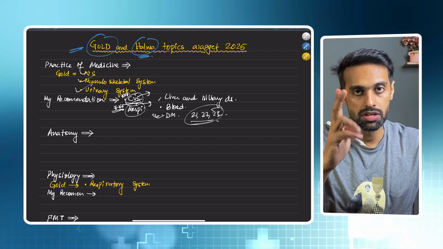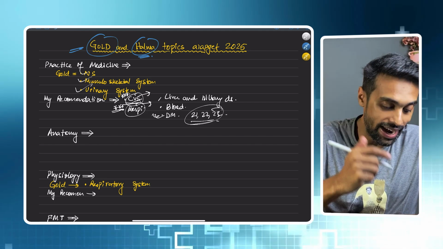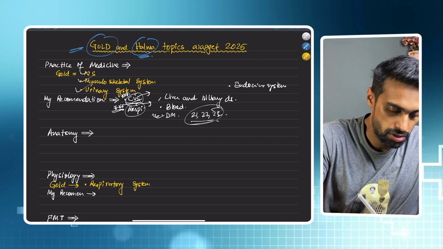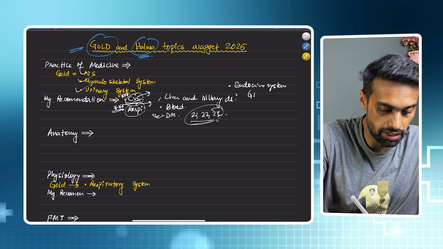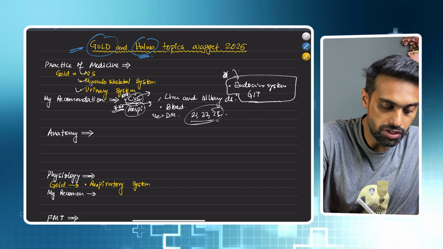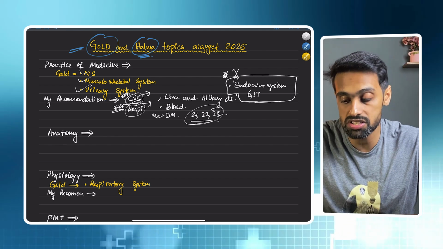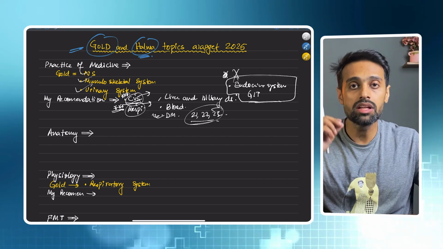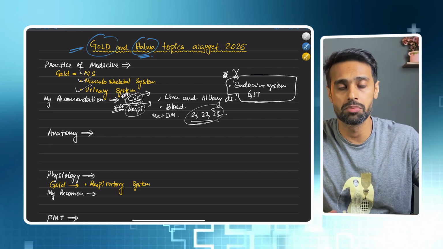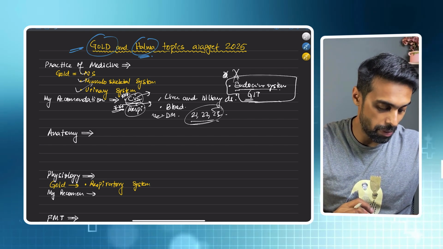Next, there are 2 systems that, if you want to leave out, you can leave out: one is your endocrine system, and the second one is your GIT. If you want, you can leave these systems out. But again I am saying, the more topics, chapters and systems you are leaving out, the more risk you are taking. This is your last resort, when the time is over, the exam is about to happen and you couldn't complete the subject. So the topics that you can leave are endocrine and GIT. Okay, so this was your practice of medicine.